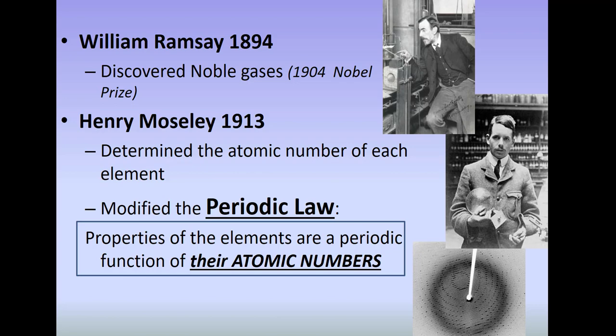So now we come to the British scientist Henry Moseley in 1913, and he took x-rays and he shot them at crystals of the elements, and through the diffraction pattern that was formed, and a lot of math, he was able to predict what the atomic number of each of the elements was. So we're talking about the number of protons. And so he took Mendeleev's periodic table and he modified it. And he said the periodic property is that elements are...